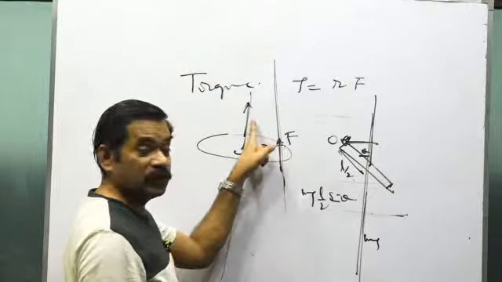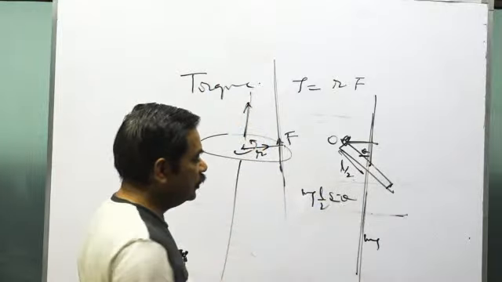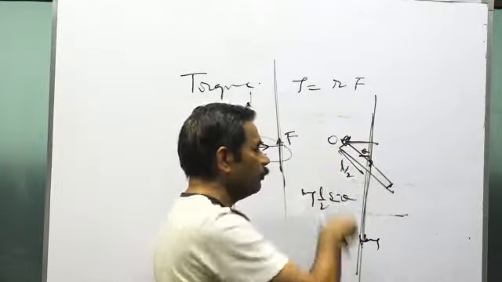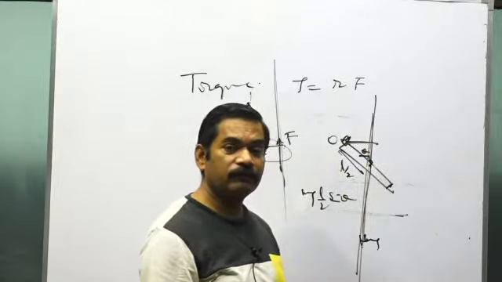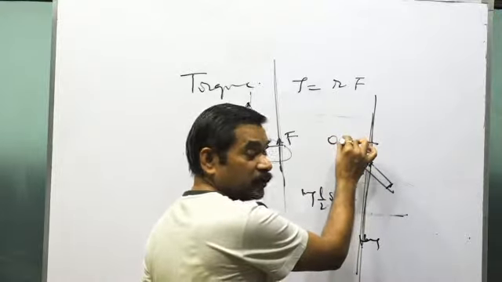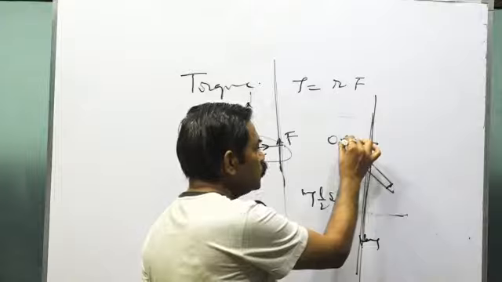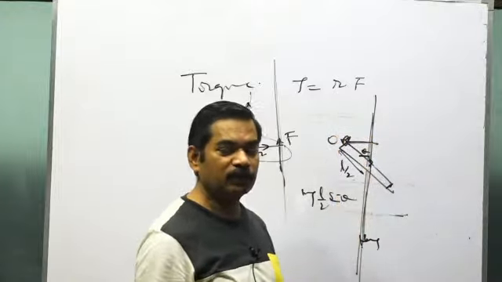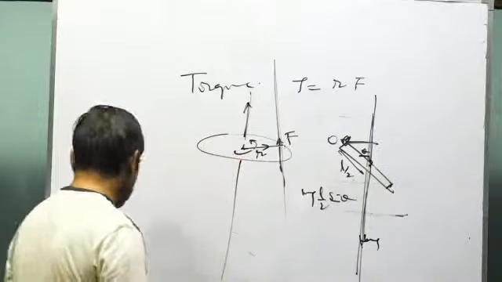It is anti-clockwise, so it will be directed what? Upwards. In this case, the torque of mg will try to revolve the body, that is the rod, about O in the clockwise sense. So there is the axis of rotation. About this axis the body is rotating, so the torque will be directed into the plane of the board. It will be away from you, because the rotation is clockwise. This is the direction of torque.